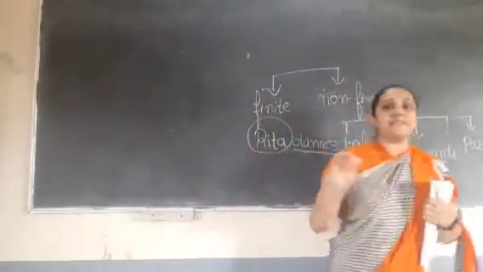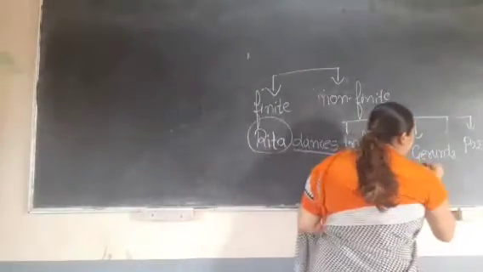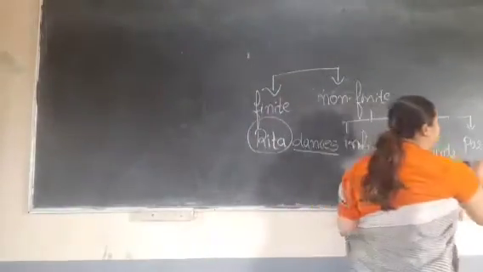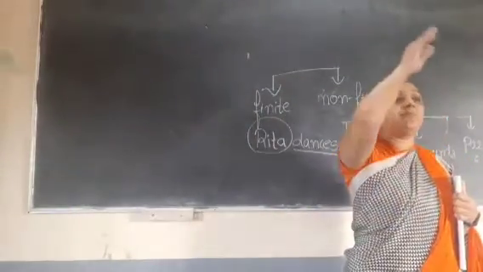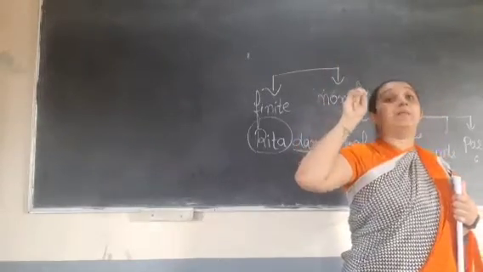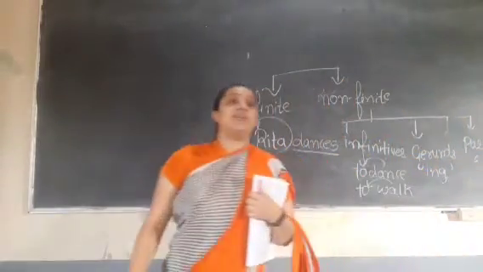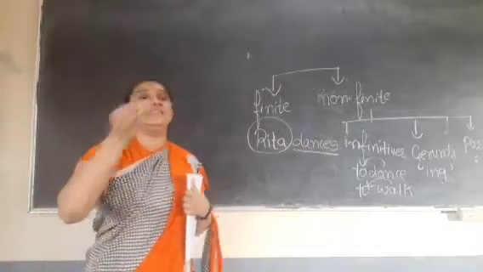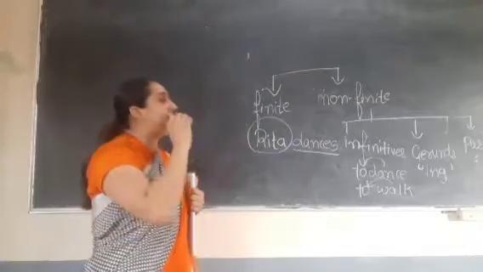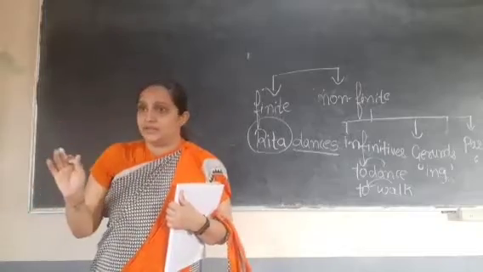Gerunds and participles are also easy, but it is quite confusing. Why? Because gerunds can be also in the ing form, right? And participles, present participles, past participle you know is in the ed form or t form, right? But present participle is also in the ing form. Now there might be a question that how to identify whether it is a gerund or present participle, right? Yes or no? So we are going to start how to identify gerunds and how to identify participle.